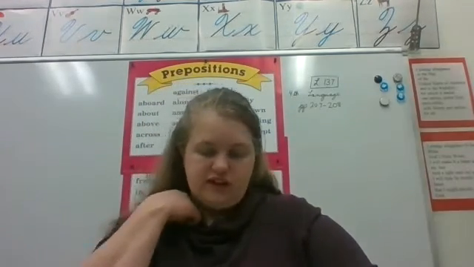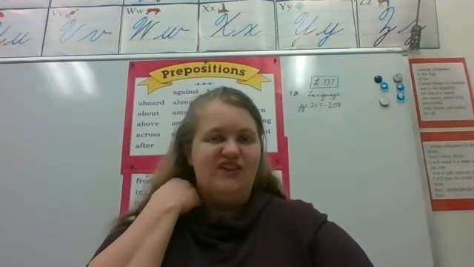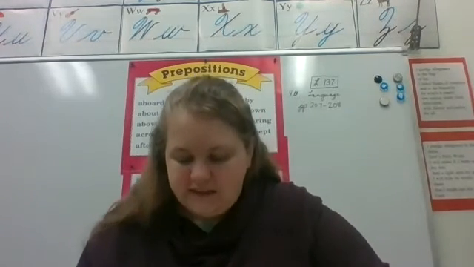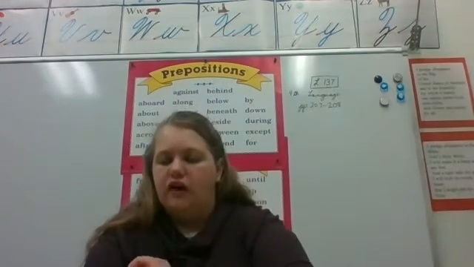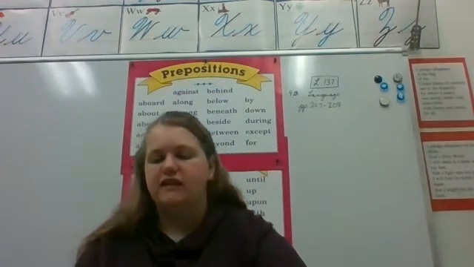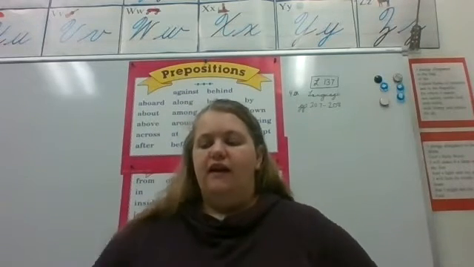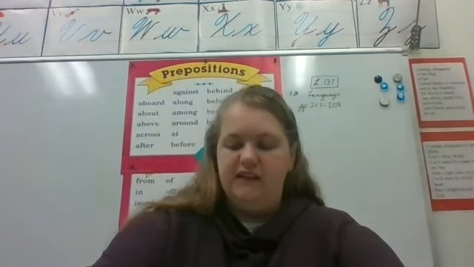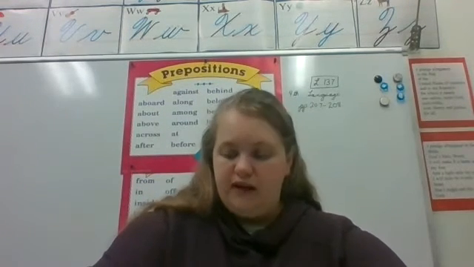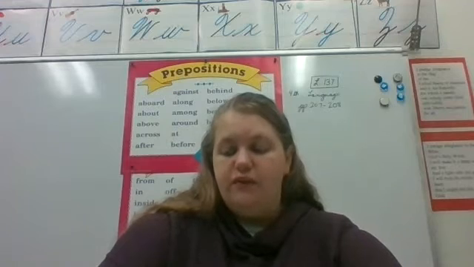The group of words that starts with a preposition and ends with an object of the preposition, or an OP, is called the prepositional phrase. A preposition never appears in a sentence by itself. It's always part of a prepositional phrase. So that's the group of words that begins with a preposition and ends with a noun or pronoun, like we've just said. I swam across the river.